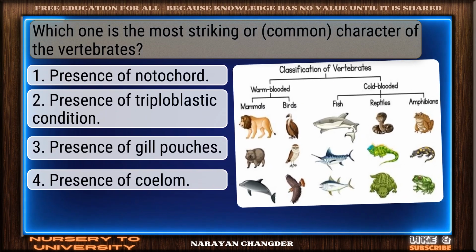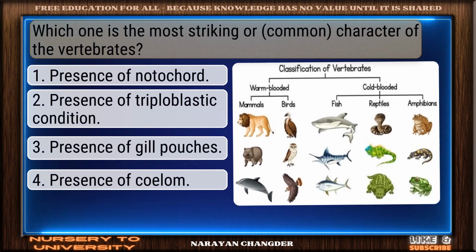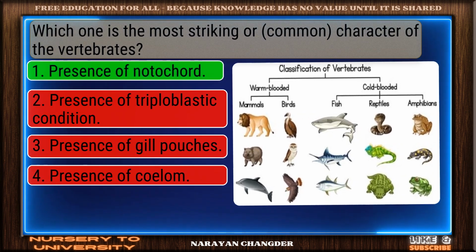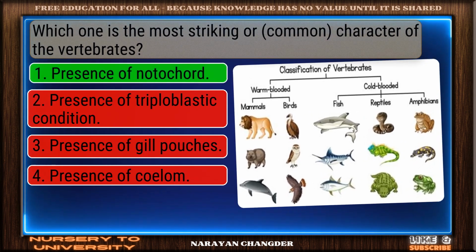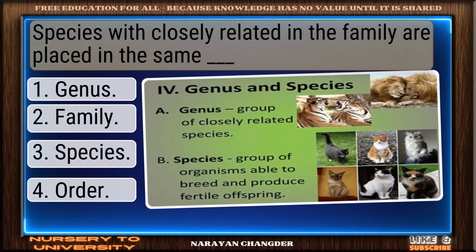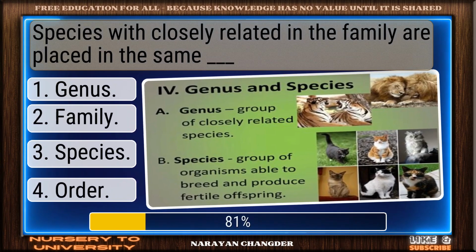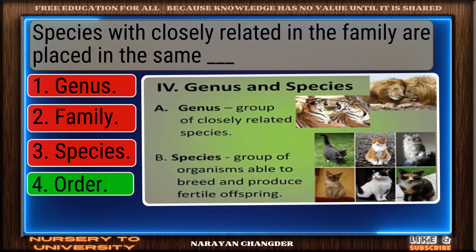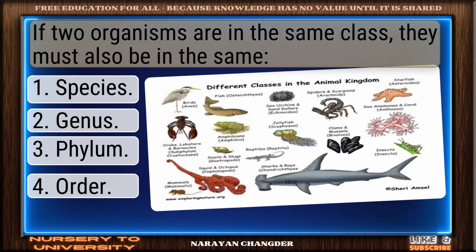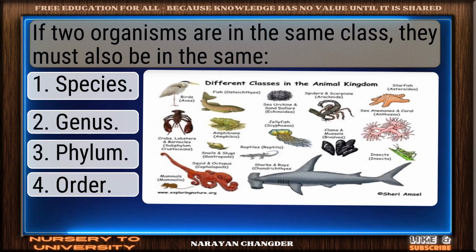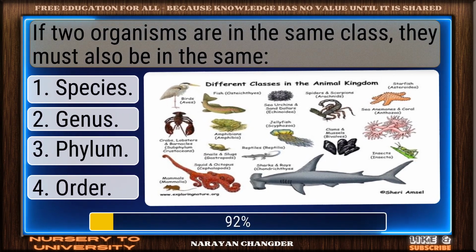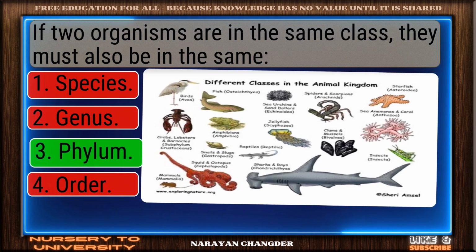Question number 94. Which one is the most striking character of the vertebrates? Right again. Presence of notochord is a valid answer. Question number 95. Species closely related in the family are placed in the same dash. Nice selection. Order is the correct and valid answer. Question number 96. If 2 organisms are in the same class, they must also be in the same. Smart pick. Phylum is the correct choice.